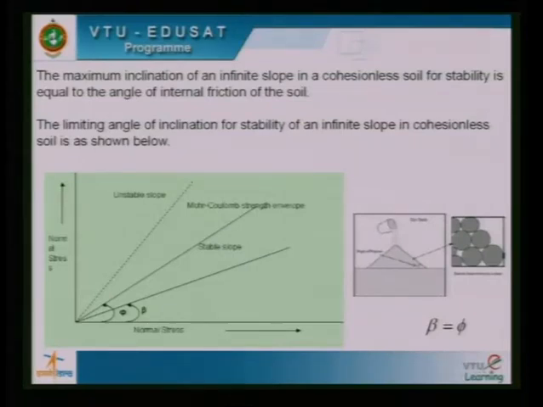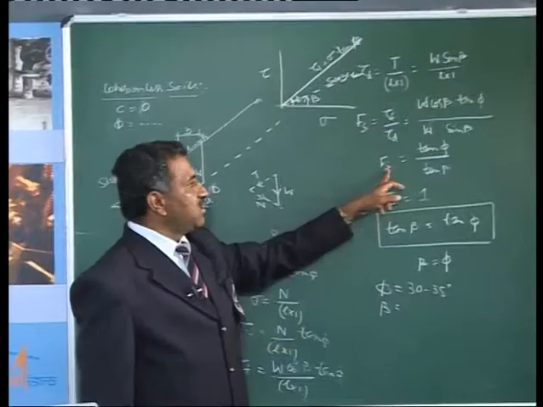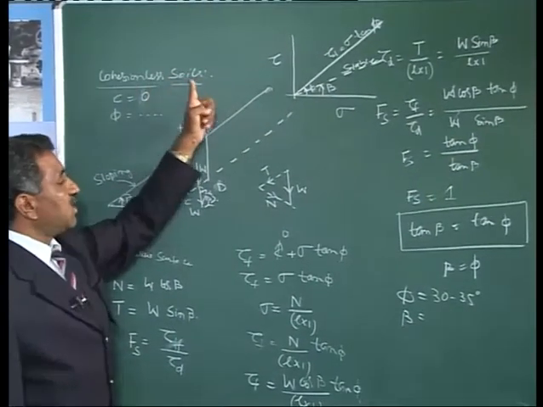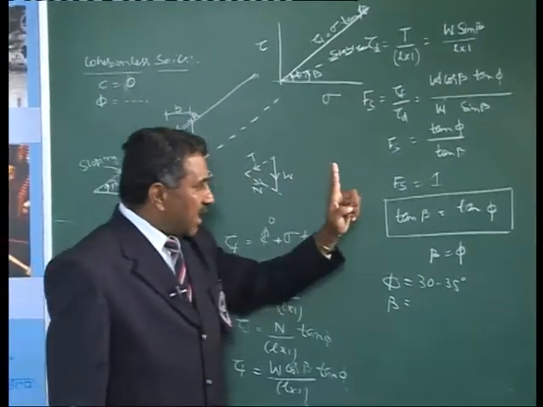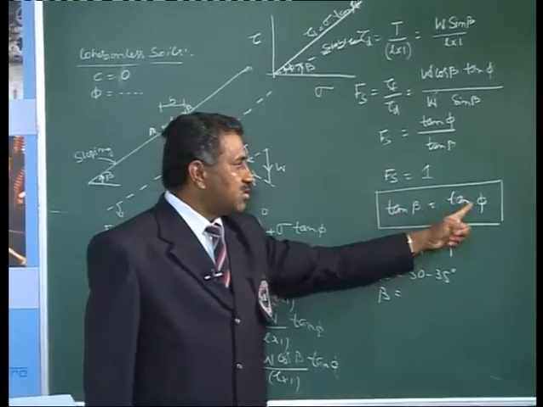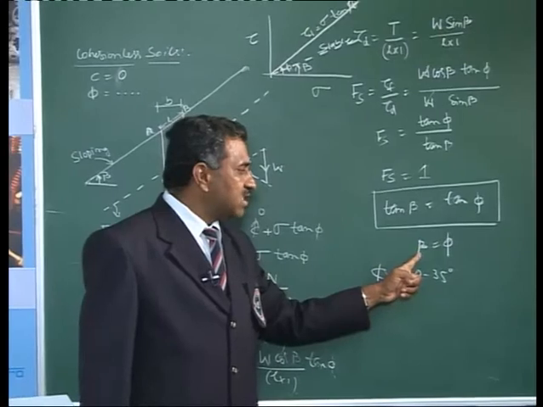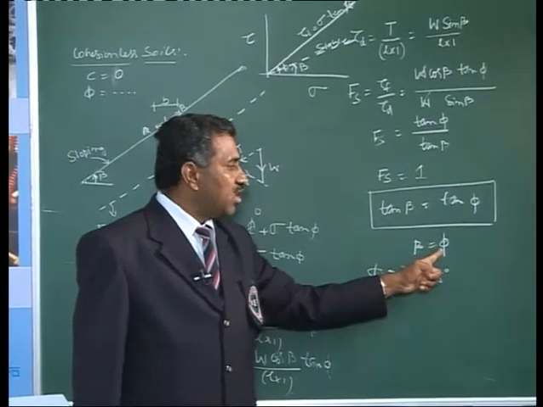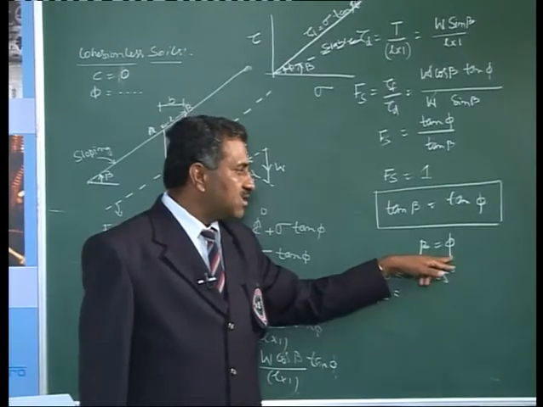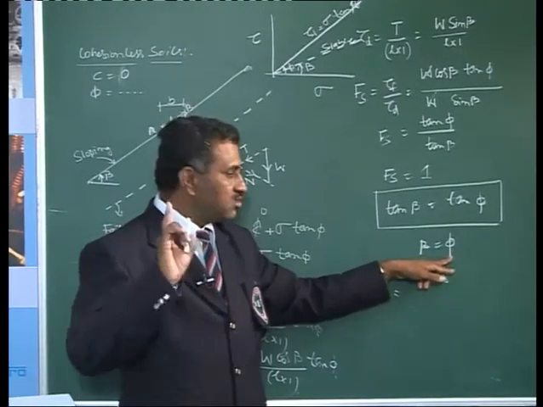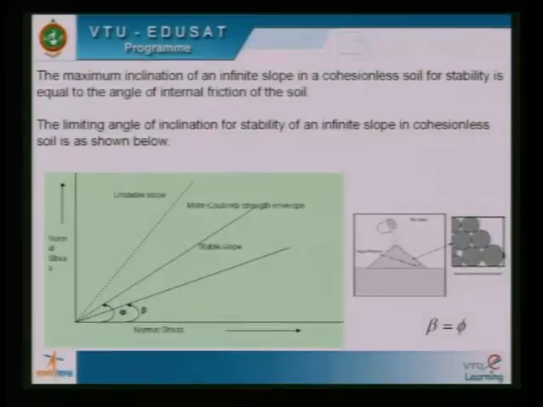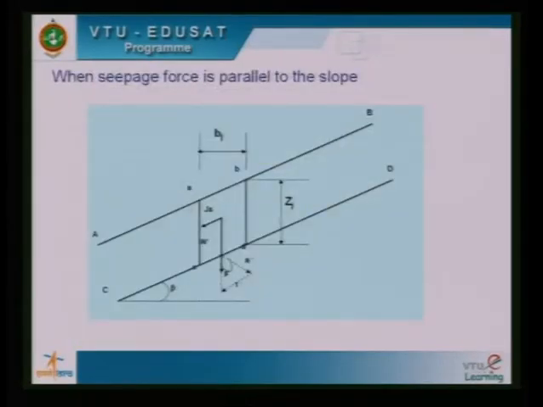Okay, now the story here is that the factor of safety in this case is tan phi by tan beta in case of infinite slopes in a cohesionless soil. Under critical conditions, when the factor of safety is 1, tan beta equals tan phi. You can have a maximum slope equal to the angle of internal friction, and slightly less than this angle, otherwise the slope is going to fail. Next case.